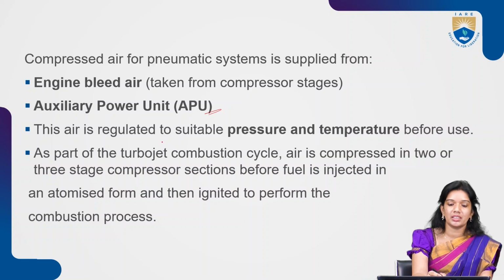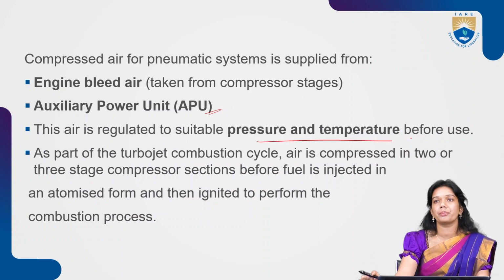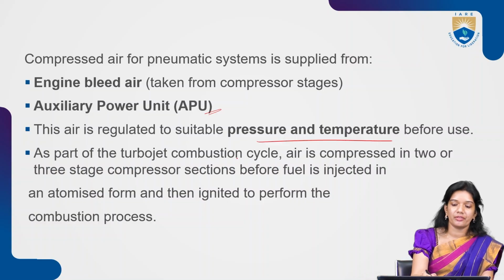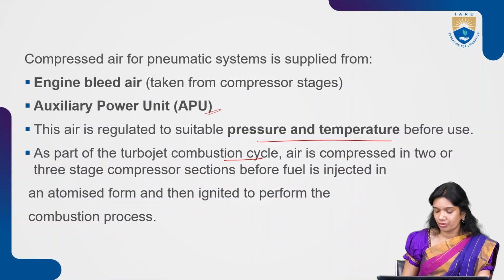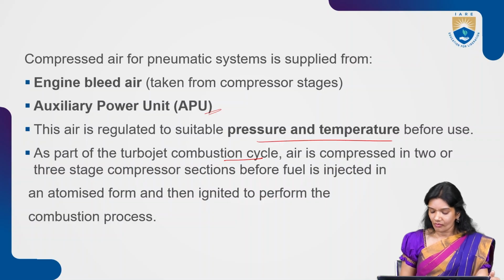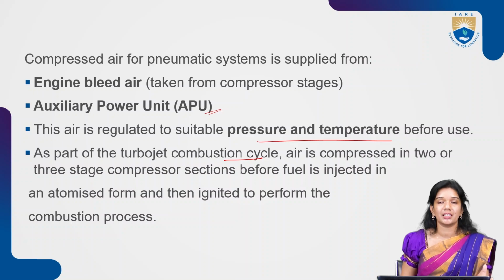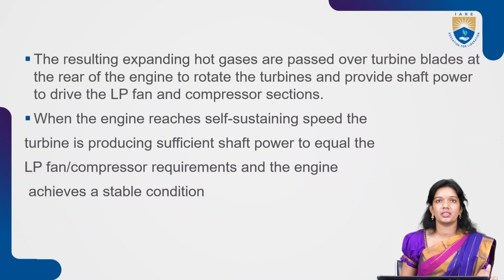This is regulated for a particular pressure and particular temperature, because it is compressed air or bleed air that you are taking. So you are regulating it for pressures and temperatures, right? As part of this cycle, the air is compressed in two or three compressor sections. You need to compress it in two or three sections before the atomization process or the injection process, or in order for the combustion to happen, it needs to be compressed, and the compression happens in either two or three different sections, right?